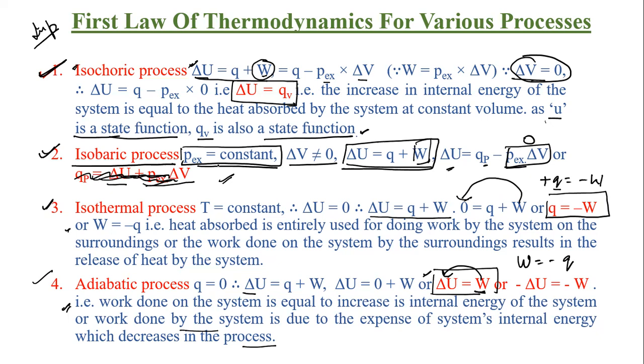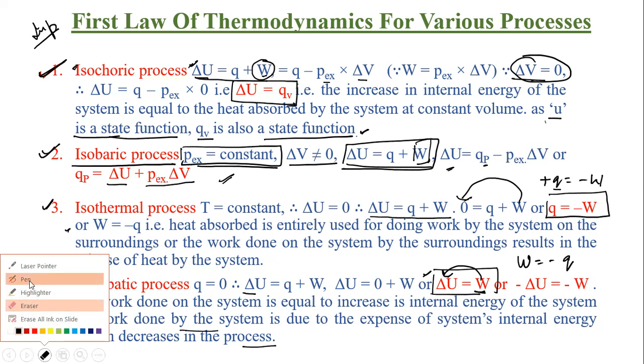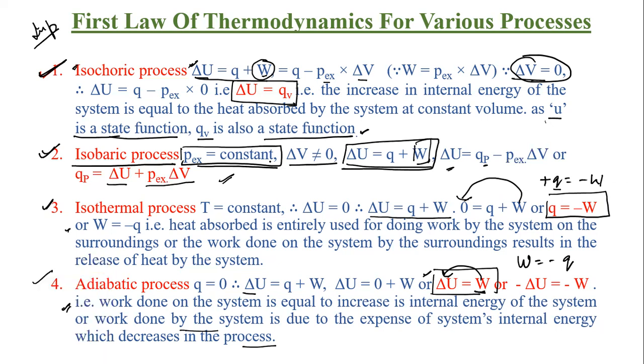Yes, this will happen. Now this is not equal to zero. Sorry, मैंने गलत बोल दिया. एक minute. Now what we are saying is that P external will be a constant value. It is not zero. It can be 1, 2, 3, 4, 5, 6, 1 atm, 2 atm, 3 atm, 4 atm, whatever it is, but it will remain constant. It is not going to change. So delta U will be equal to Q P minus P external delta V.